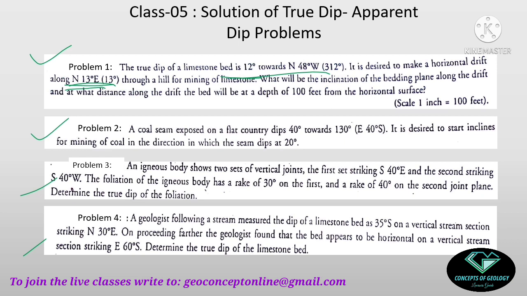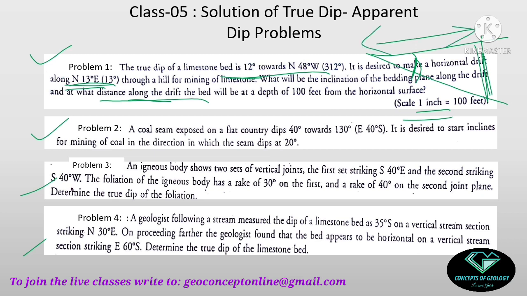After that, at which distance along the drift will the bed be at a depth of 100 feet from the horizontal surface? The distance is asked to be measured along the drift, that means along the apparent dip direction. So you construct a triangle, you place the apparent dip angle here and try to find out where the 100 feet line is fitting according to your scale. The scale is given here. You measure this direction, and that will be the answer of this question.